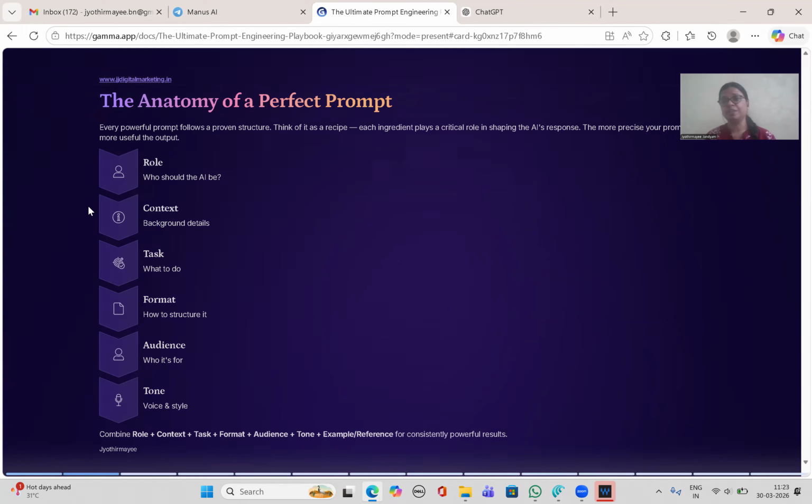Let's check the syntax of the AI. For example, I know everybody is using ChatGPT nowadays. You simply give a prompt and it will give answers. But you should not simply give one question and take the answer. There is some format to interact with ChatGPT. Whenever you ask anything, you should follow a format. First, you should give a role to ChatGPT.